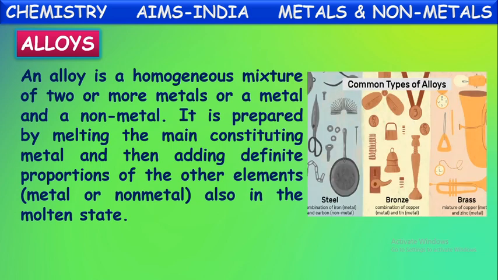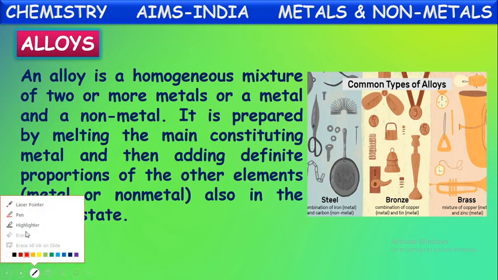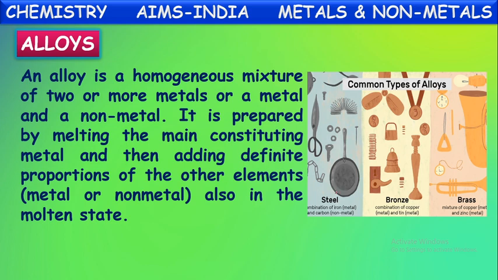Yes, so here we can see some examples of alloys. You can see the first one, steel. In many ways we use this steel, and one more, bronze, and another one, brass. These all are examples of alloys. These alloys are made by mixing metals with some other metals or non-metals. The homogeneous mixtures of metals with some other metals or non-metals are known as alloys.